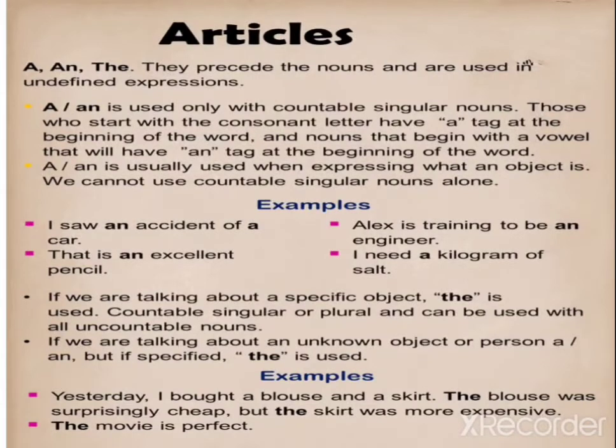Yes, which is countable. But if we are using it in a general meaning, we don't have to use articles. Like, milk is good for everyone. Here milk is an uncountable noun, so the before milk is wrong. So what do we say? Only milk. Then I say, children love playing. That time I cannot say the children love playing, because each and every child in the world loves to play. So that time don't use any article.